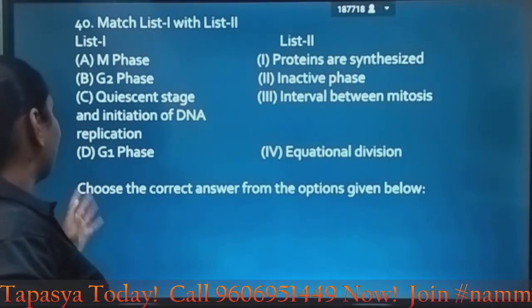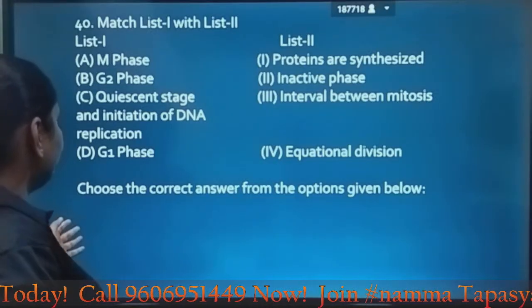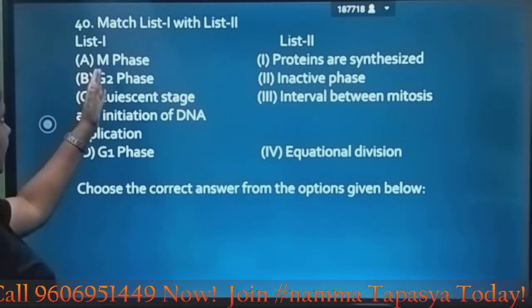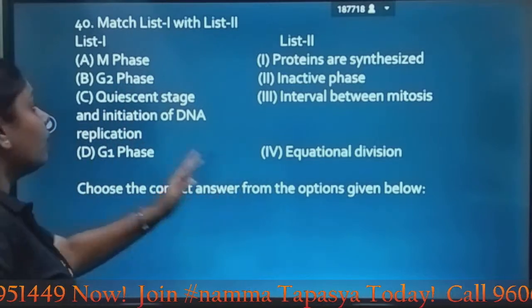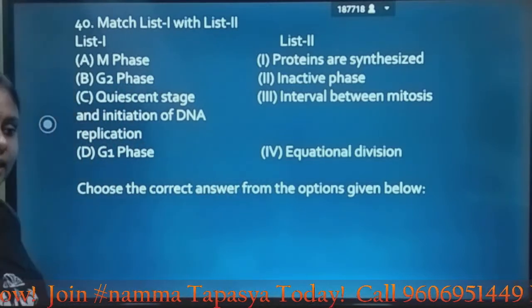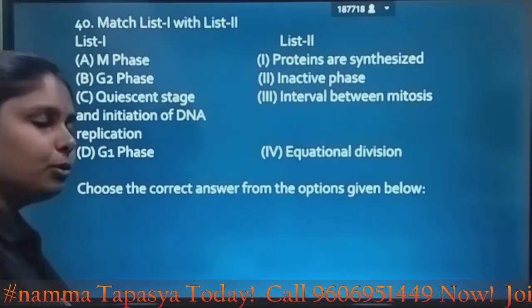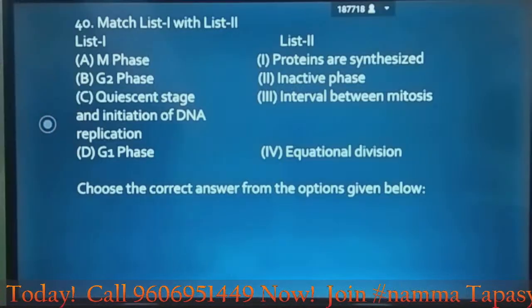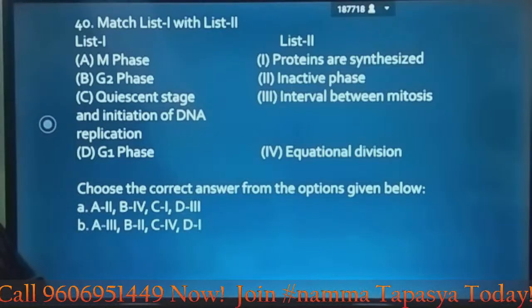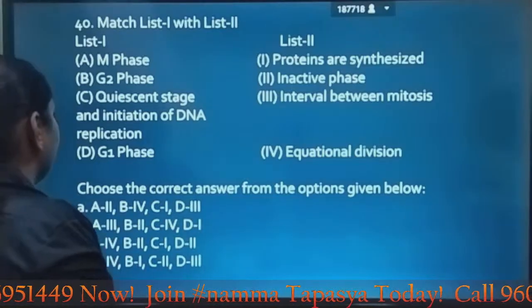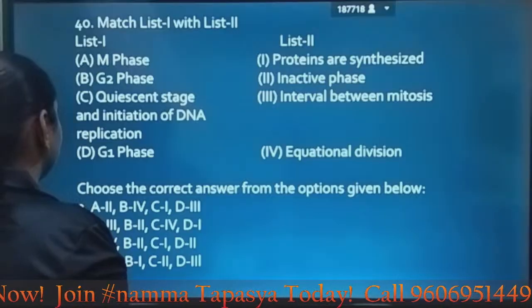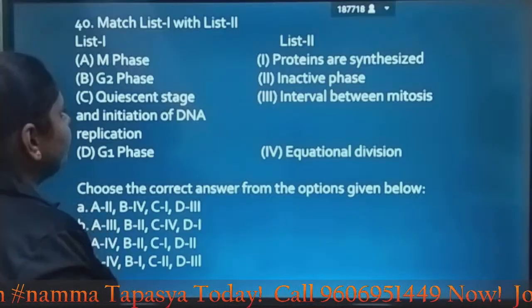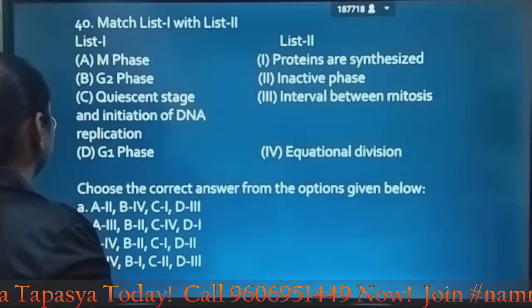Next question, we have match the following. Look at the given list 1 and list 2 and try to match this taking a fraction of a second or two. So let's begin to solve. M phase, it is equational division. G2 phase, proteins are synthesized.